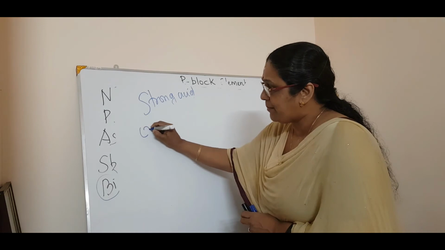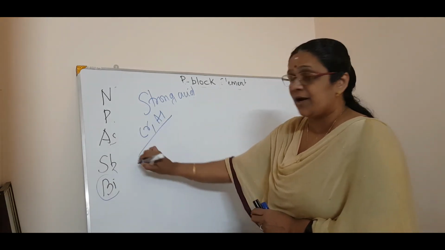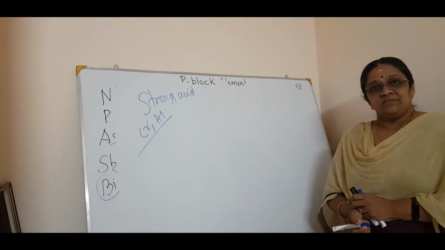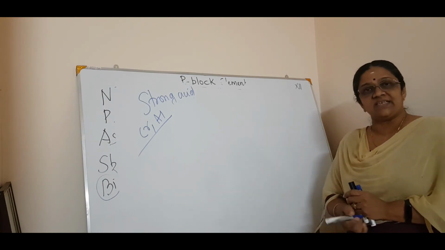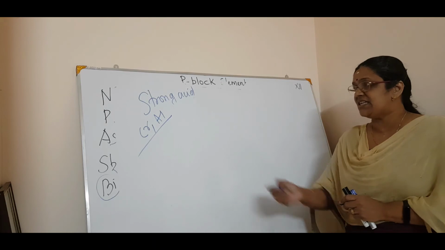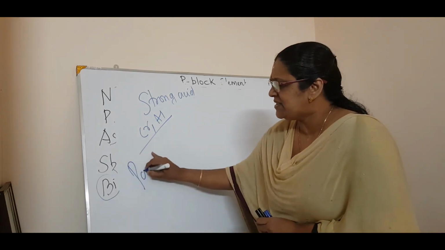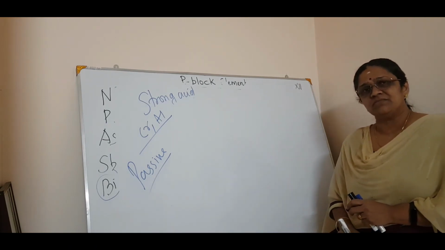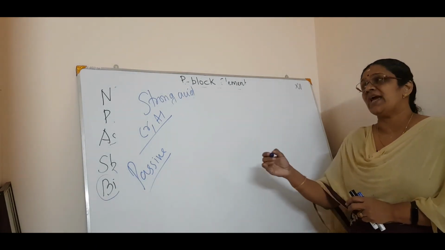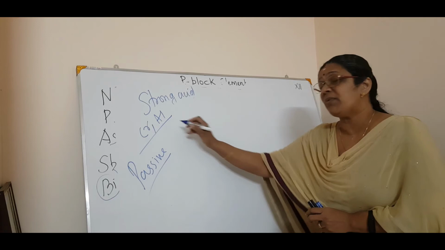For example, the case of chromium and aluminium, there is a very, very little chance for the reaction with nitric acid. It's passive in nature. What do you mean passive? Passive means opposite of active. Passive means no reaction. Literally speaking, there is no reaction for metals like chromium, aluminum, etc.